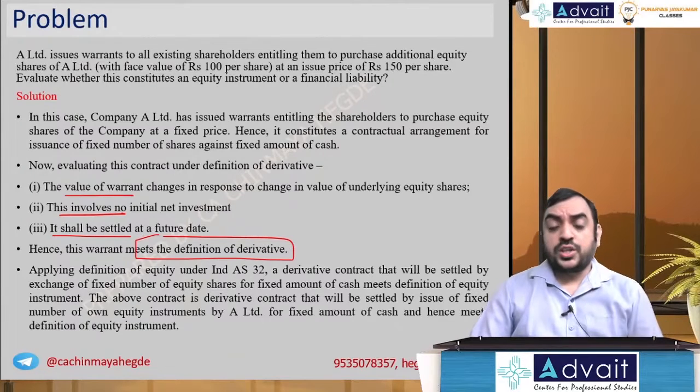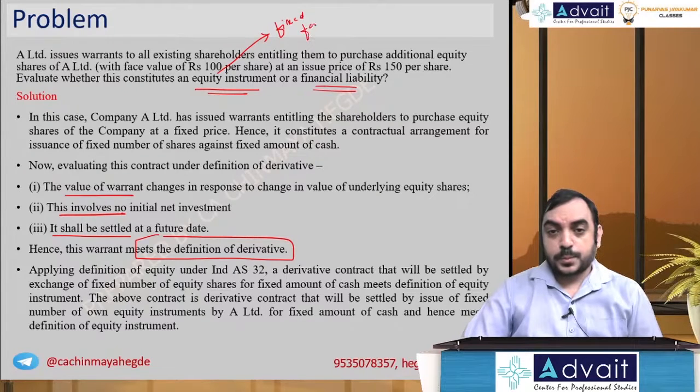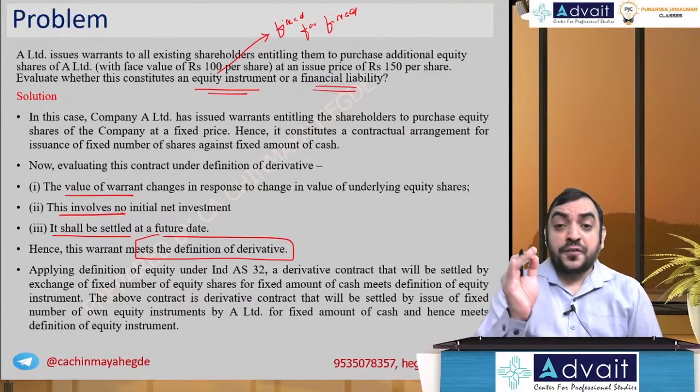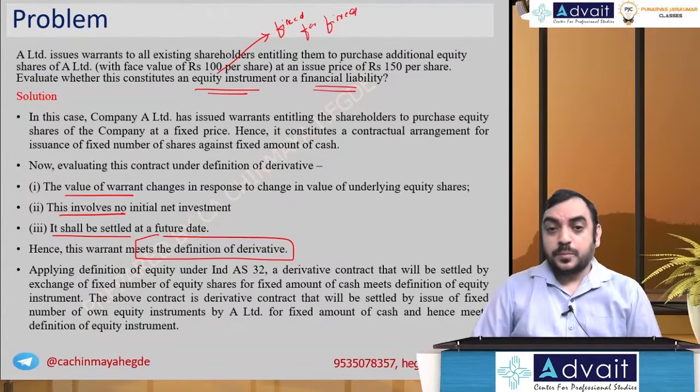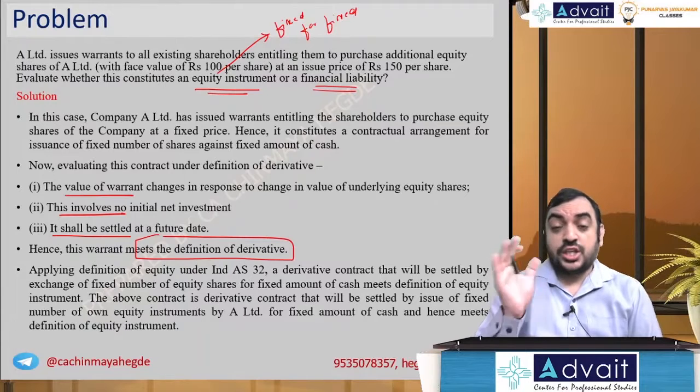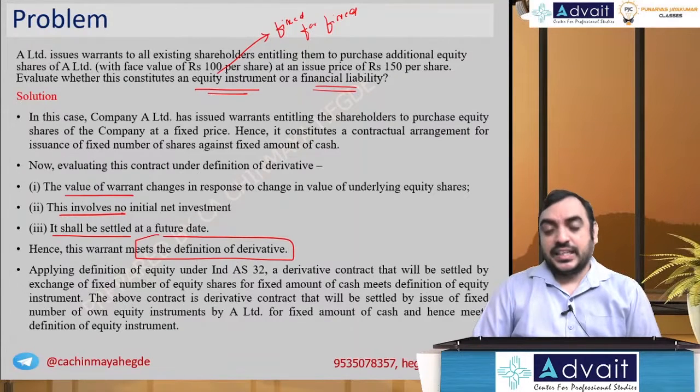Then coming to the question whether equity instrument or financial liability. For the equity instrument, the important rule we follow is fixed for fixed. What is fixed for fixed? Number of shares should be fixed. The consideration also should be fixed.